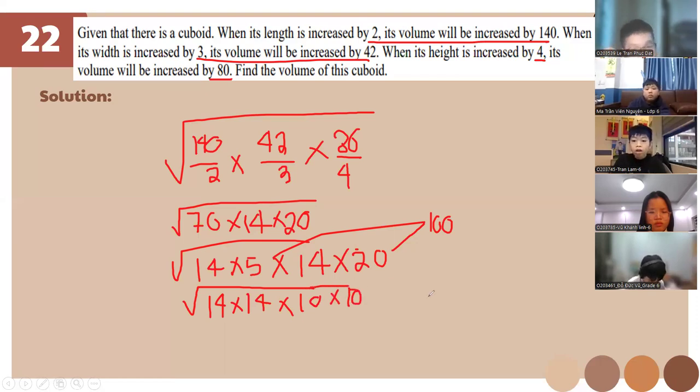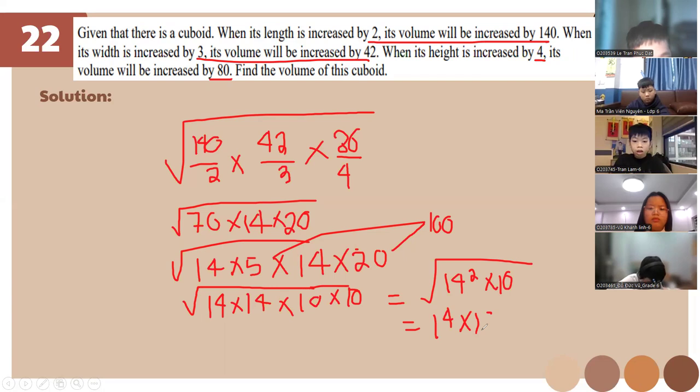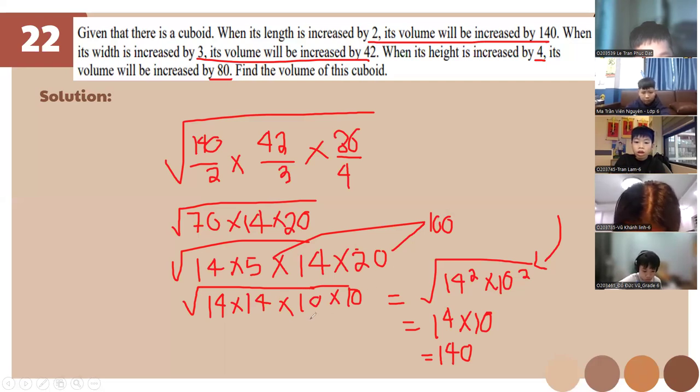So if you know the square root, 14 squared times 10 squared, if we apply it, it's going to be 14 times 10. Isn't it supposed to be 100? I just made it 10 times 10 to make it clear that if you take the square root of that one, you'll get a 10.